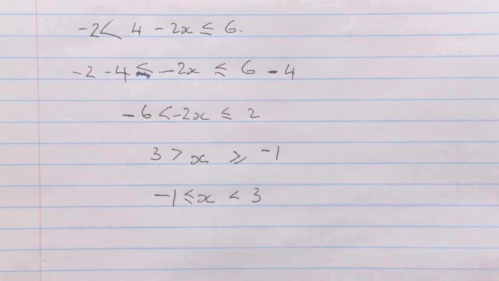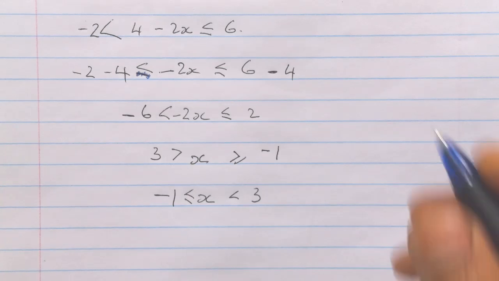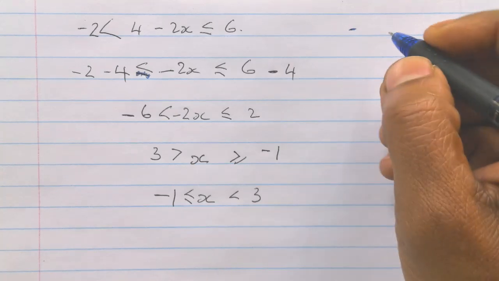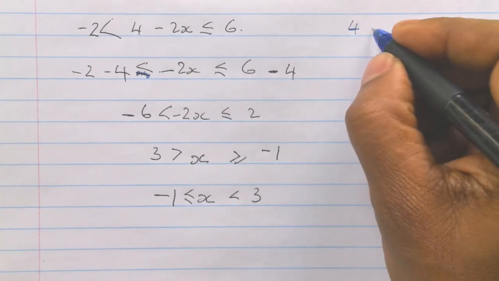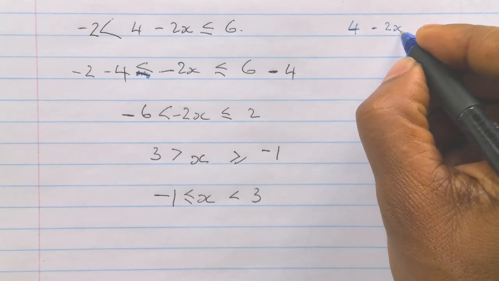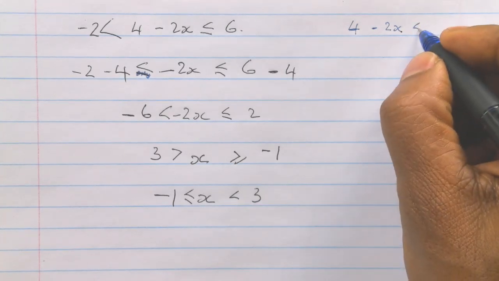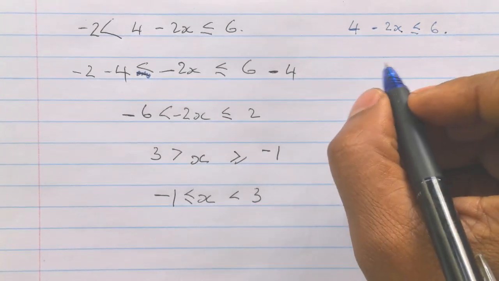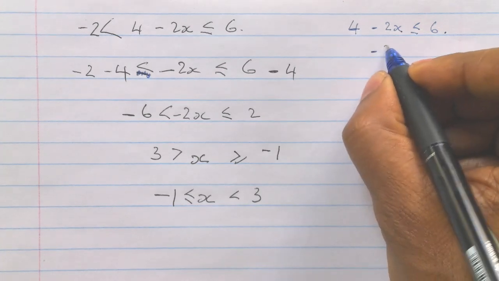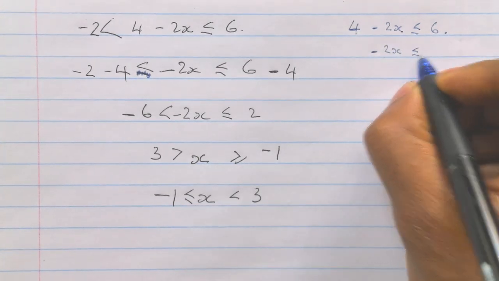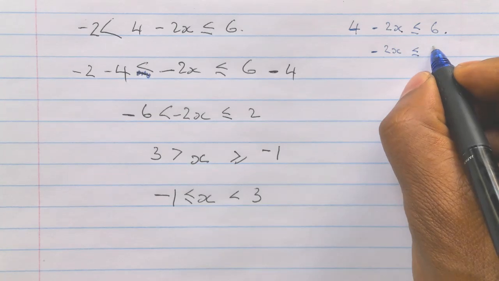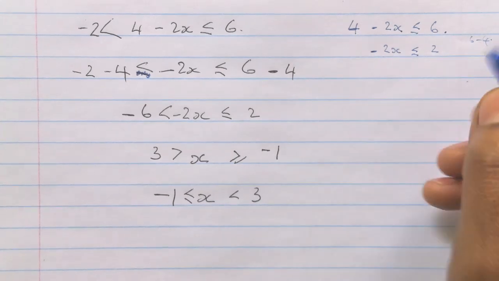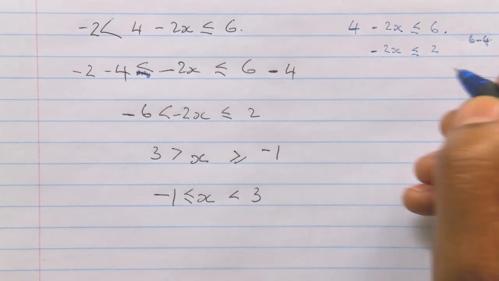If I have a single inequality that says 4 minus 2x is less than or equal to 6, what will I do? I will say this negative 2x is less than or equal to 2. Right, I'm not going to waste a lot of time with many steps. This will become negative, okay? So that's what it will become.